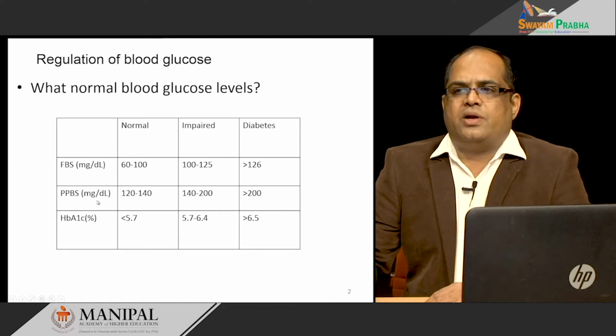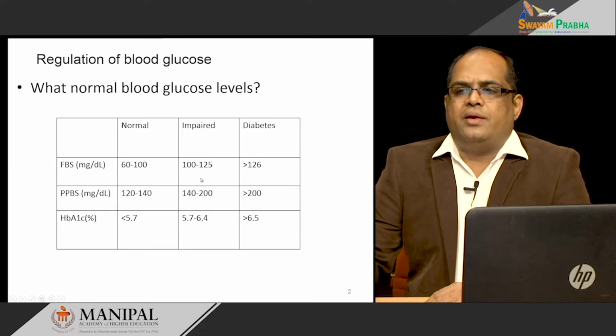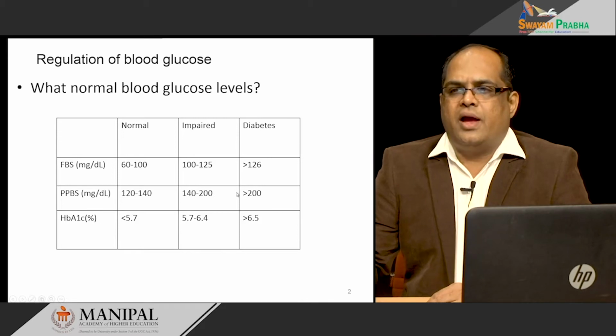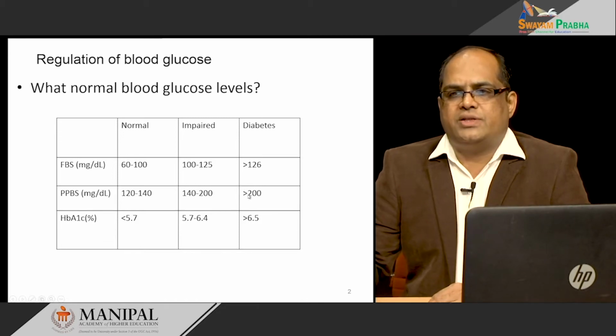Similarly, in postprandial blood sugar, normal I told is 120 to 140 and impaired is 140 to 200. That is impaired postprandial blood sugar level. Anything more than 200 milligram per deciliter, we call it diabetes.